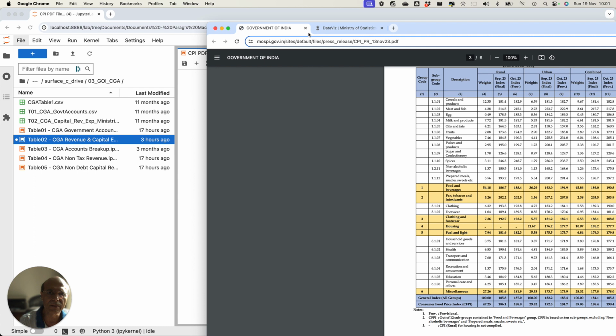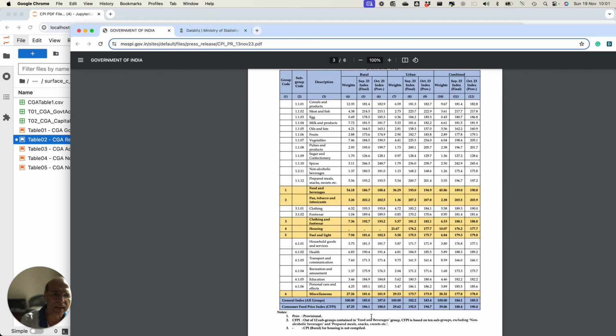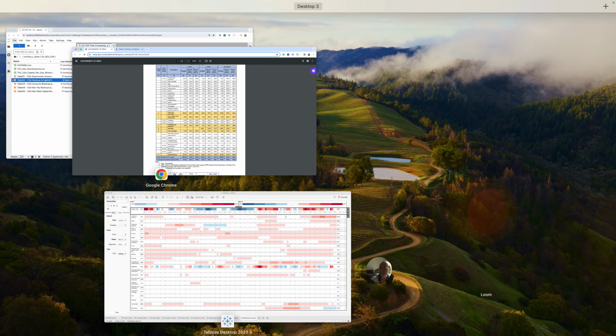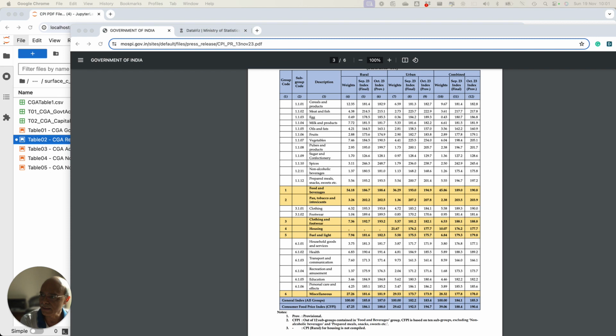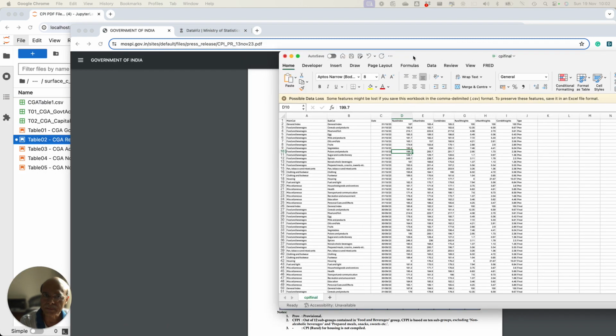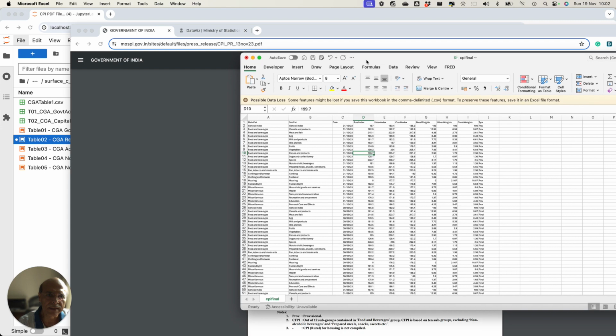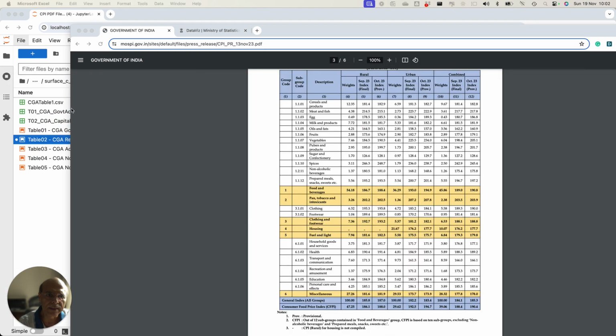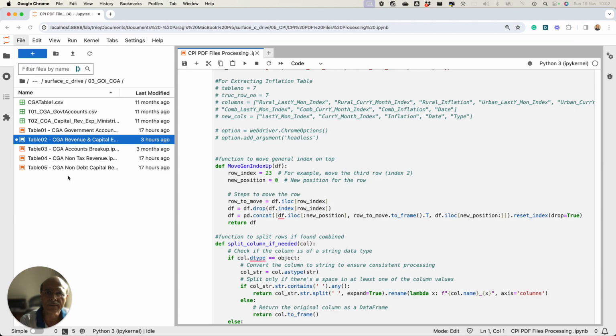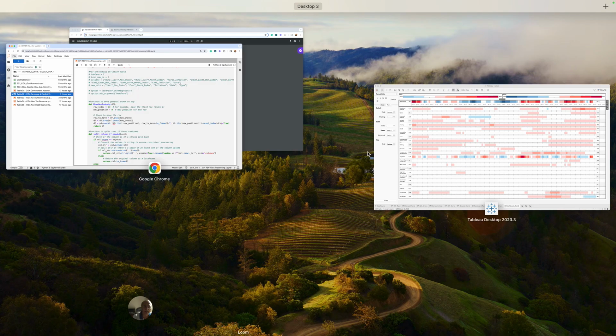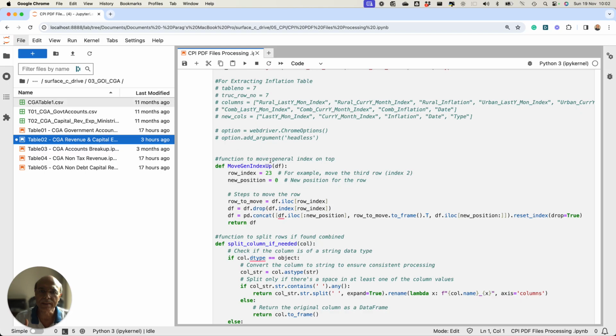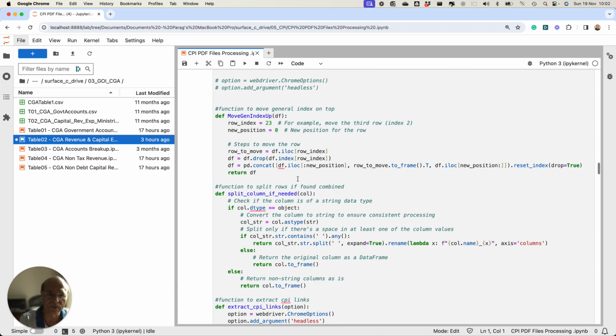If you look at this particular data, you will find that it has the general index down below, and in my file I have actually used general index on the top. Look at this, general index is actually on the top. So I have to make the file palatable for the way I am storing it. If you look at this code, I am using one particular function to move general index up from position 23 to 0. So that is one of the functions I am using.